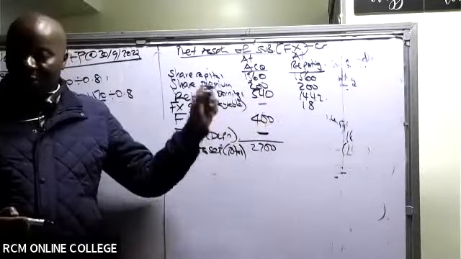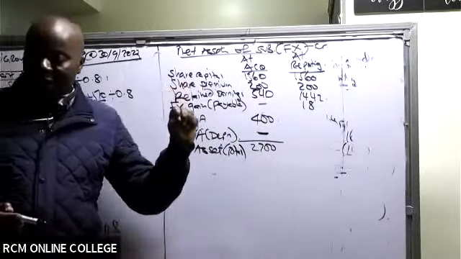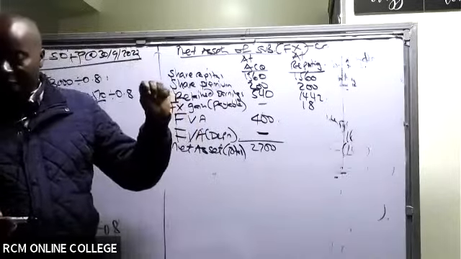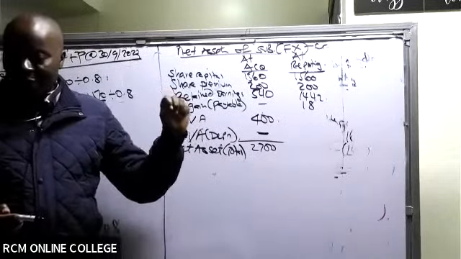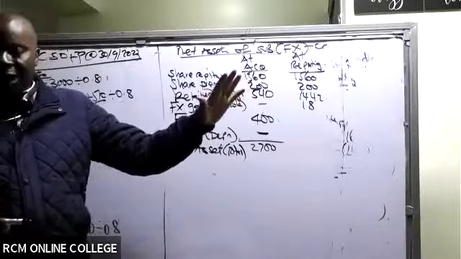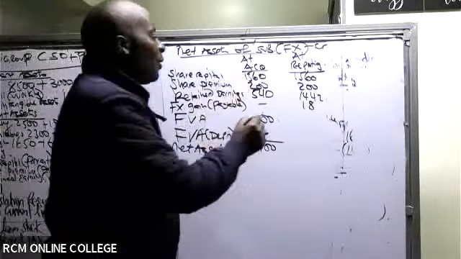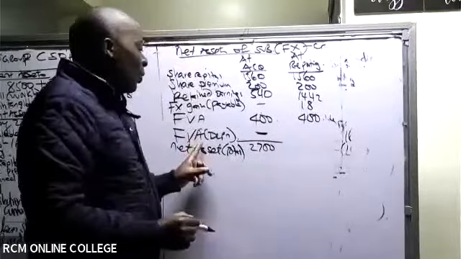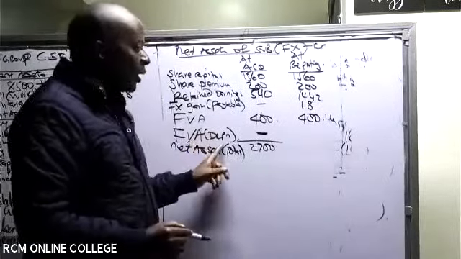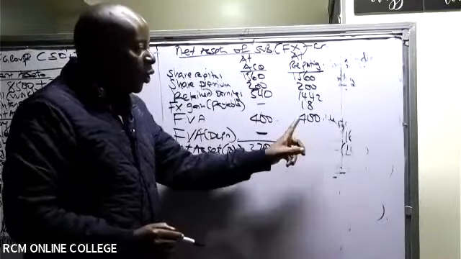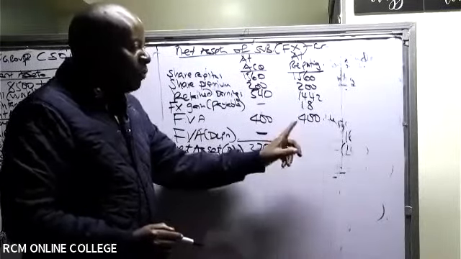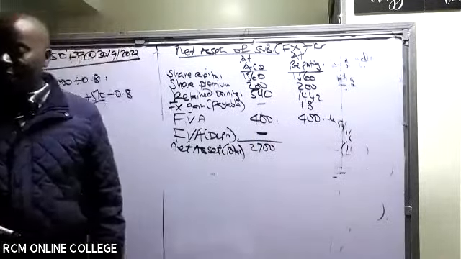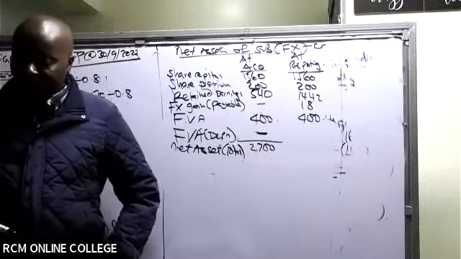Fair value adjustment at reporting. What do we have there? The same, 400. But now remember, we need the depreciation bit of the fair value adjustment as at this date here. Not many students will be able to get that figure.